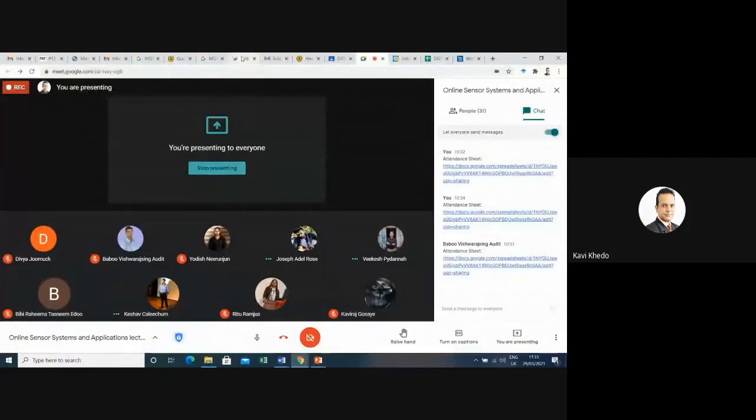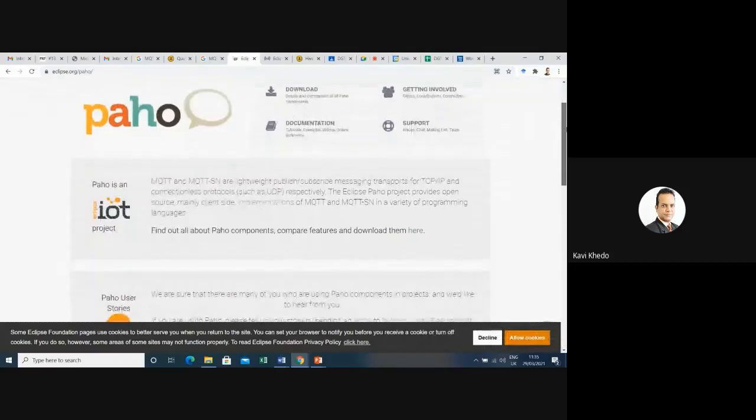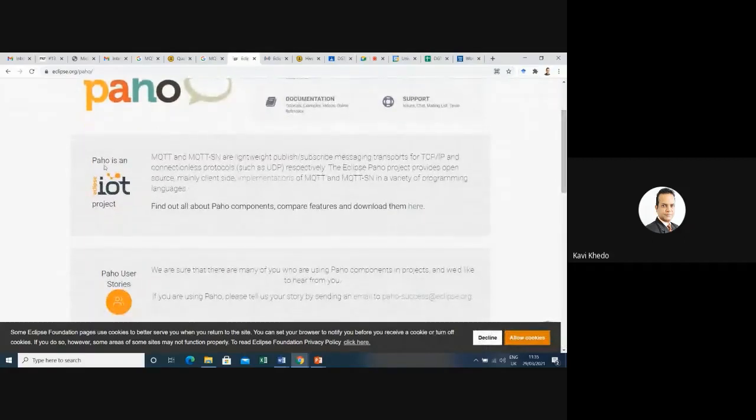Wait, this is Eclipse Paho. You see here, the link is already given at the top. So what does it say? What is Eclipse Paho? Paho is an Eclipse IoT project. MQTT and MQTT-SN are lightweight publish-subscribe messaging transports for TCP/IP and connectionless protocols. The Eclipse Paho project provides open source, mainly client-side implementations of MQTT in a variety of programming languages. You understand? So basically what it provides is client side.